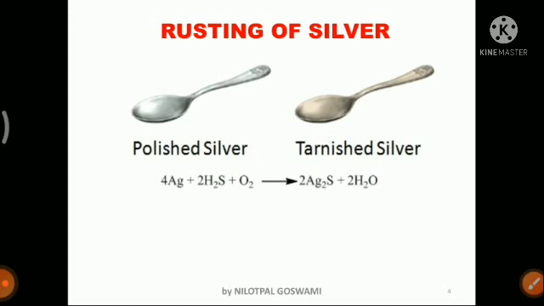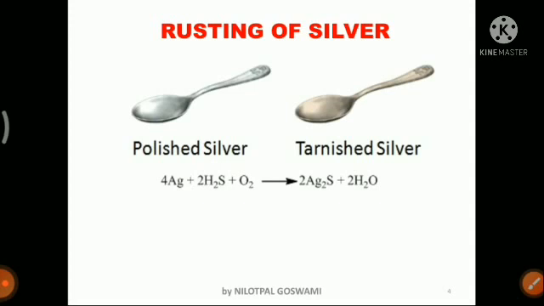Okay, the next type of rusting is also very common, but we do not give much importance to it, that is rusting of silver. When you buy a silver object, a silver utensil or any ornament, you will see that it is shiny. But as the silver object is kept for a longer period of time, you will see that the color of that silver object turns somewhat blackish, or grayish. So a black coating slowly develops over the surface of the silver object, and that is what is known as tarnishing of silver.